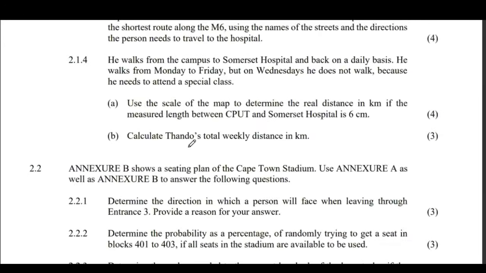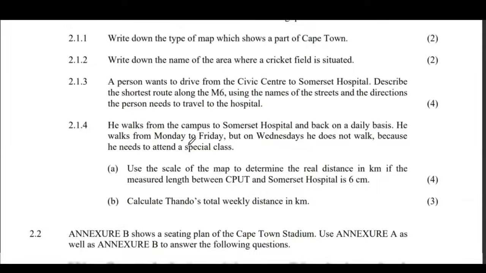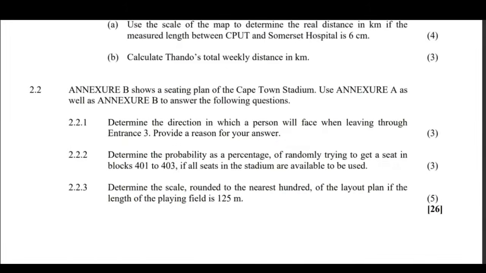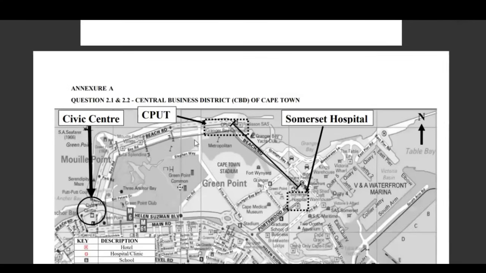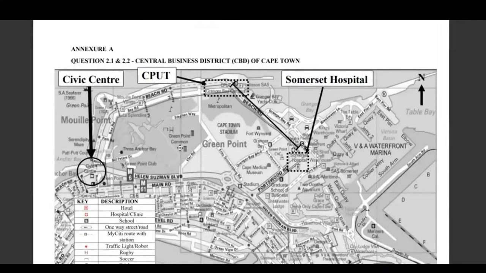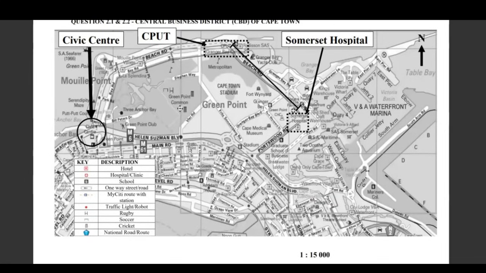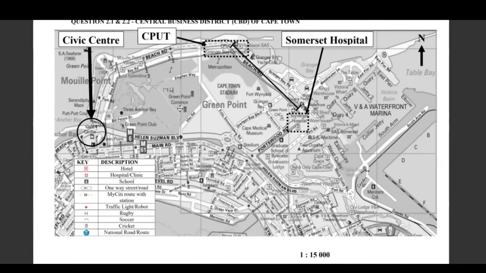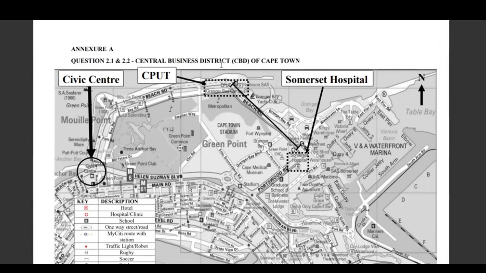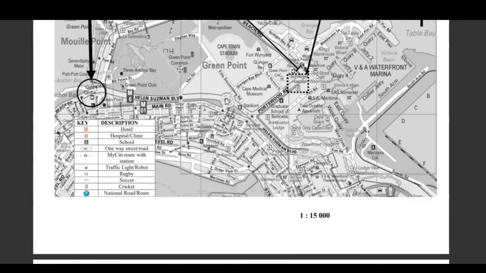Then we come to a next year A. This is the district central map. You see how it looks. The suitable type of title for this would be a street map, where it shows streets of a given town, which is a section in Cape Town. I think it's called the Green Point. Central Business District, which is called CBD. That's what it stands for.